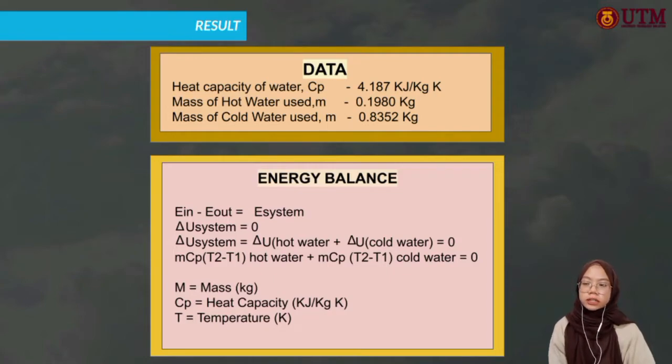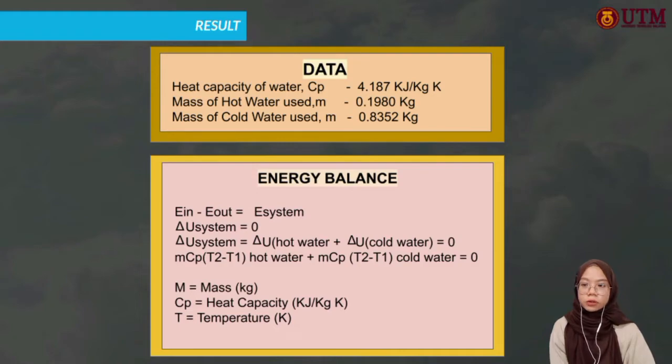Since in this experiment we are focusing on the heat energy in cold water and hot water, we have the relation that the change of heat energy in the system is equal to 0 when it reaches the thermal equilibrium state. For this experiment, the change of heat energy in the system is equal to the change of heat energy in hot water plus the change of heat energy in cold water, equal to 0.